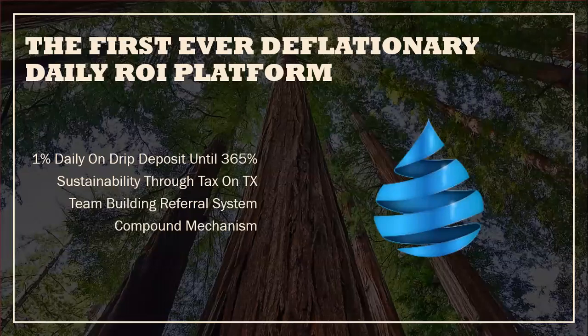It is the first ever deflationary daily ROI platform. Essentially, you can earn 1% daily on your deposit until you hit 365%. Now, you can hit that 365% purely passively, or you can build a team. There is a team building side to this, where if you decide to build a team, you'll be able to earn referral commissions, and you can actually hit that 365% sooner, right? Obviously, if you're going to be totally passive, it'll take you 365 days to max out your account, because you're earning 1% a day. Once you max out your account, you can't earn any more. You would have to start a new wallet and a new account altogether, right?